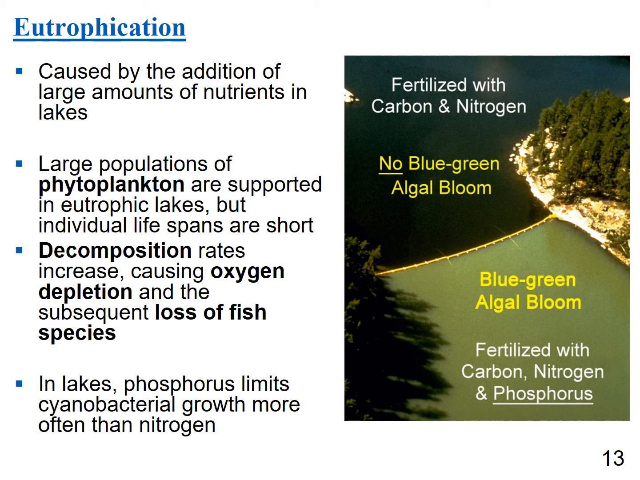So this is a kind of famous experiment where they call it a curtain, which sounds like fabric or something like that, but they have this curtain, which you can see as this yellow line across the middle of the lake there. On one side of it, it was fertilized with carbon and nitrogen, and on the other side it was fertilized with carbon, nitrogen, and phosphorus. And on the side with the phosphorus you got a blue-green algal bloom. So in lakes it's apparent that phosphorus limits cyanobacterial growth more often than nitrogen does.